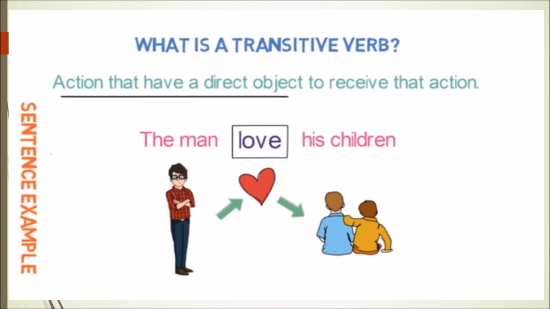Here, love is the action performed by the man, which is the subject in this case, and it has a receiver which is children. As the man is the subject who is doing the action of love, and it has the direct object children, so it is the transitive verb.